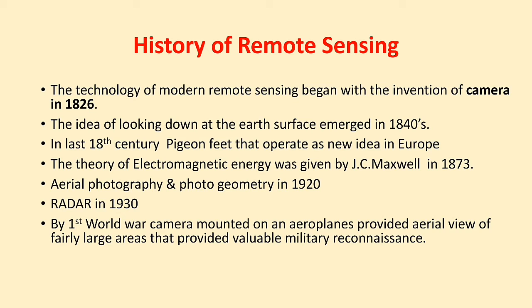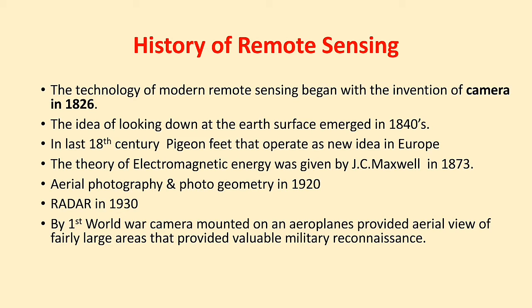In the year 1873, the theory of electromagnetic energy was given by J.C. Maxwell, which is very important for the development of remote sensing.